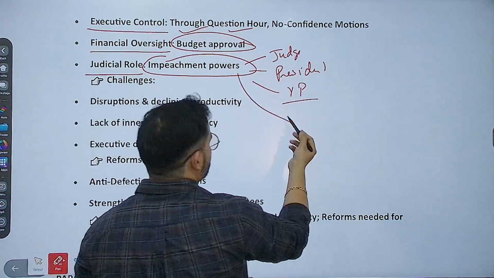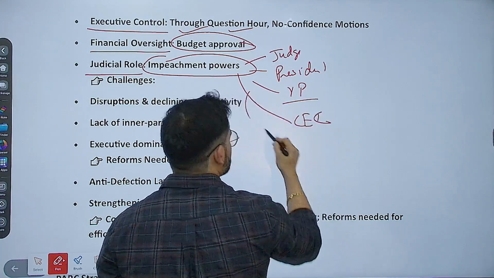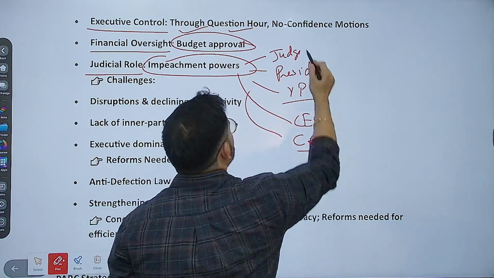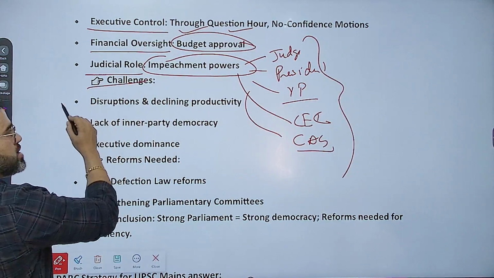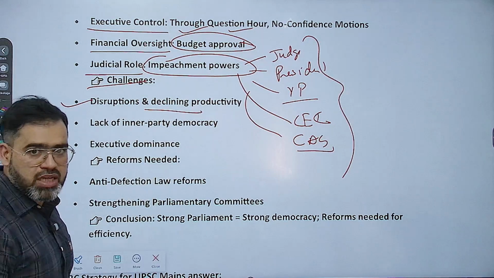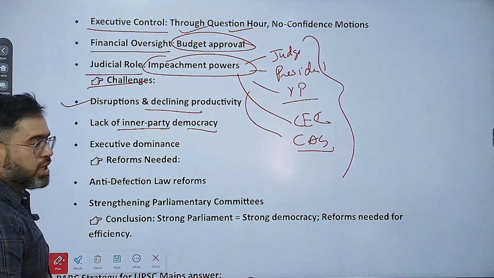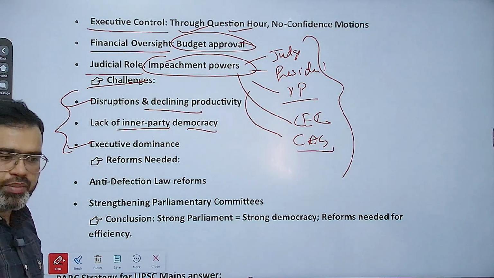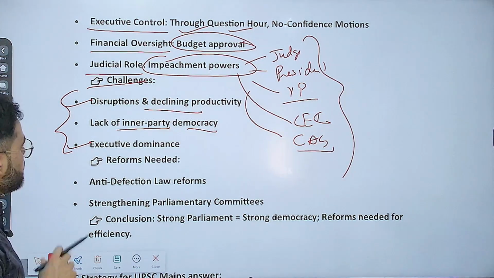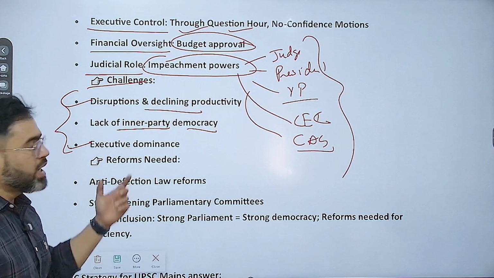And same, for example, come to the election commission, that is chief election commissioner, and also CAG, that is all done by this judicial role. Challenges kya honge uske? Disruptions and declining productivity, that challenge parliamentary system is facing. Lack of inner party democracy, executive dominance, these are some challenges that are faced by the parliament or state legislature. Disruptions and declining productivity, lack of inner party democracy and executive dominance.